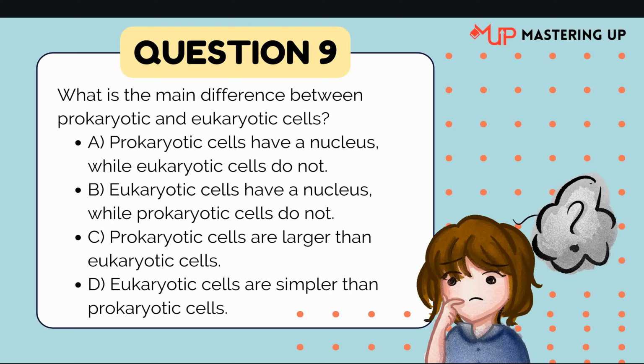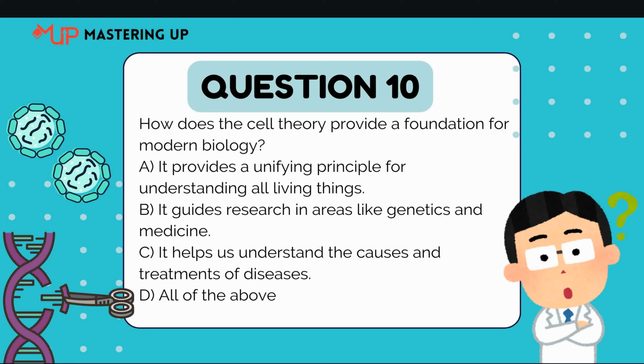How does the cell theory provide a foundation for modern biology? Option A. It provides a unifying principle for understanding all living things. Option B. It guides research in areas like genetics and medicine. Option C. It helps us understand the causes and treatments of diseases. Option D. All of the above.